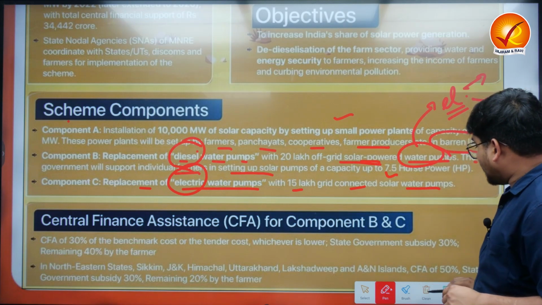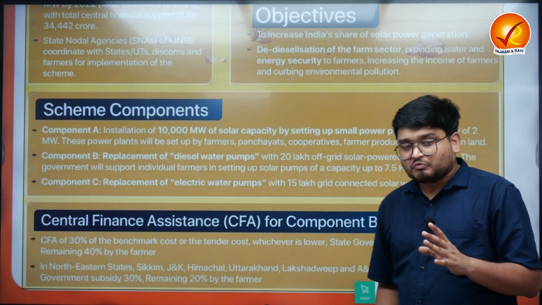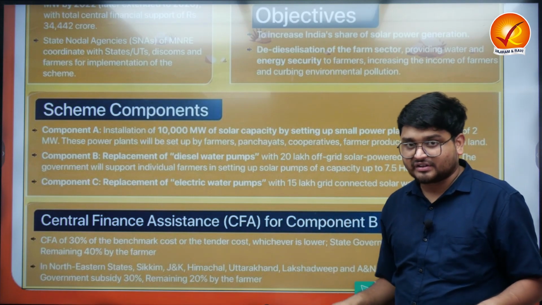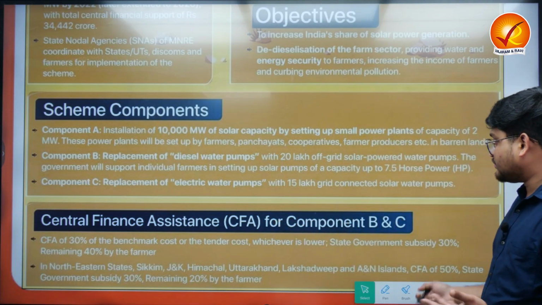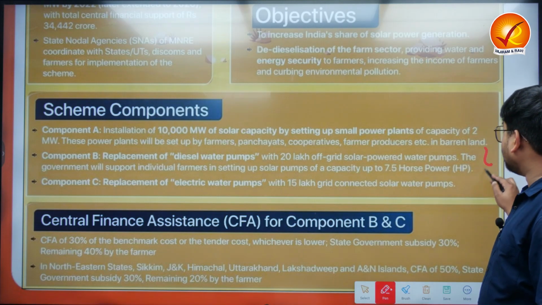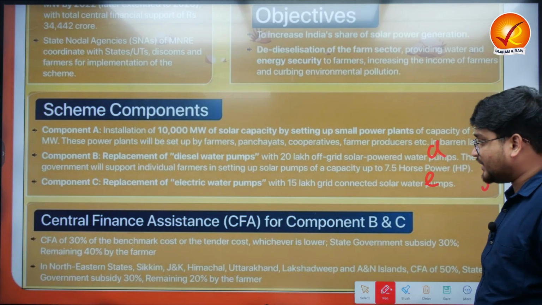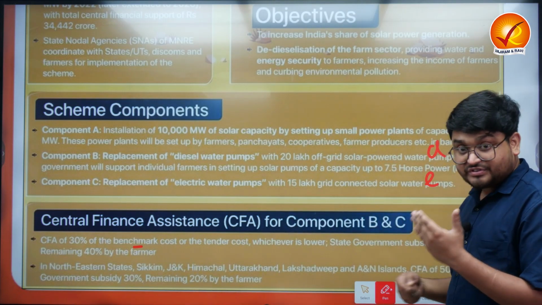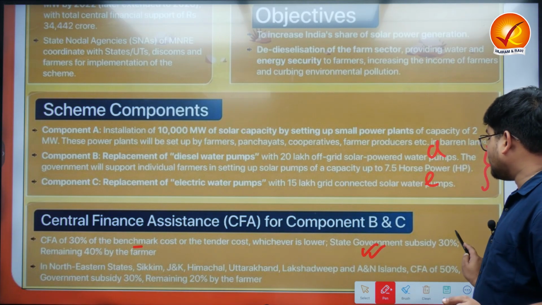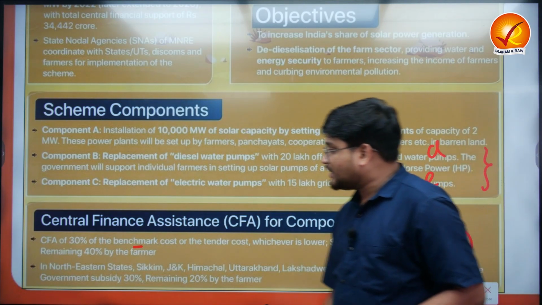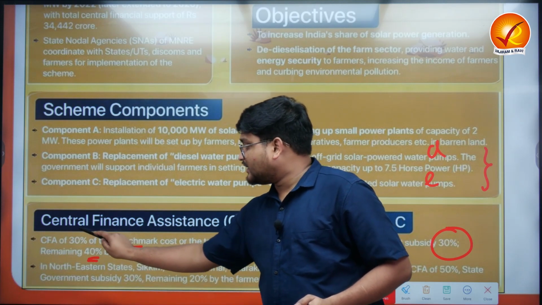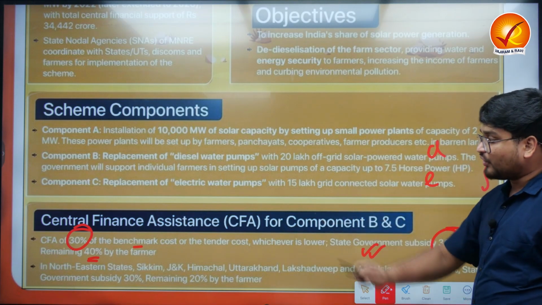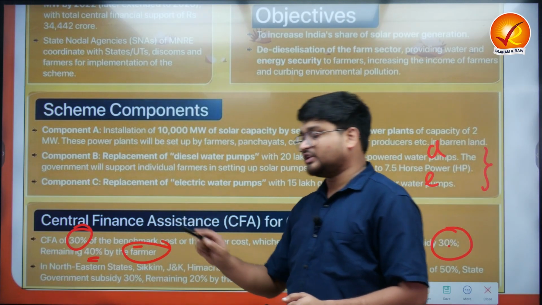Now we understand that these are the components which are trying to bring a proper amount of solar energy into the agricultural sector, for which there is central financial support for components B and C, for the diesel and the electricity components. So it is 30% of the benchmark cost or the tender cost, whichever is lower: state governments will be giving a 30% subsidy, the center will be giving 30%, and the remaining 40% is from the farmer. So 30, 30 and 40. So the farmers have to also pay for this particular thing.